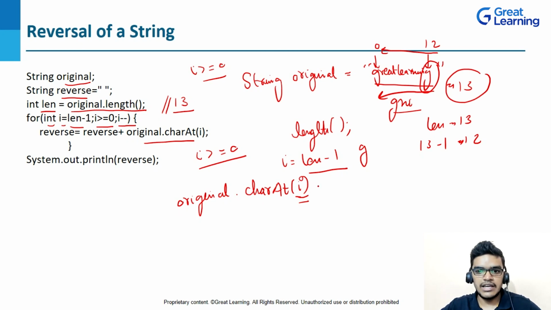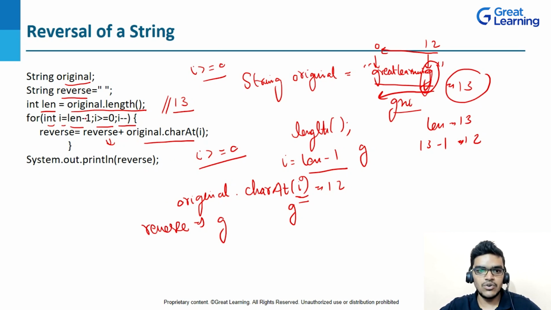Suppose the value of i here is 12, right? So at the 12th position we have G, so G is the character, and it will give me the G here. And as you know, the reverse string was empty, so finally I will get reverse equal to G. So this is the first time this loop will run.